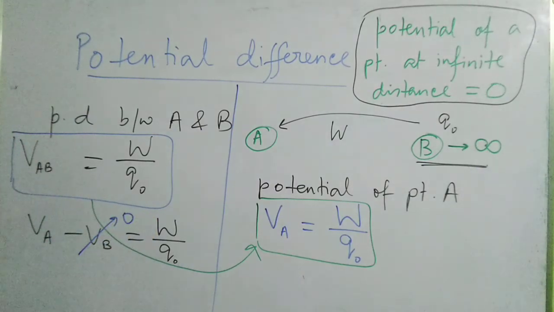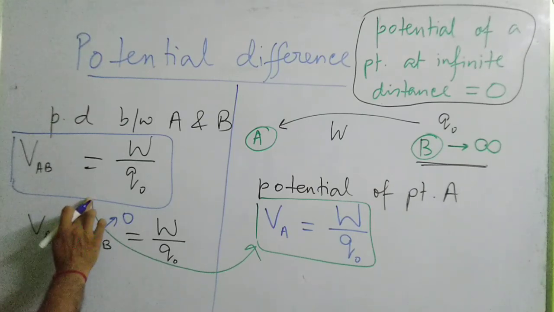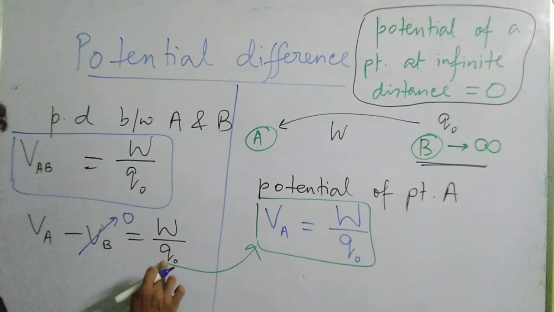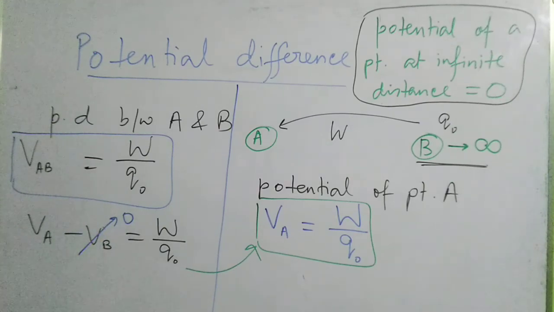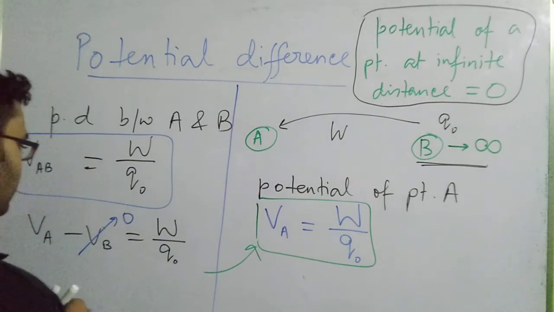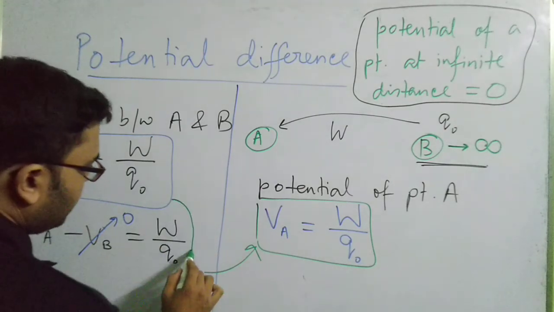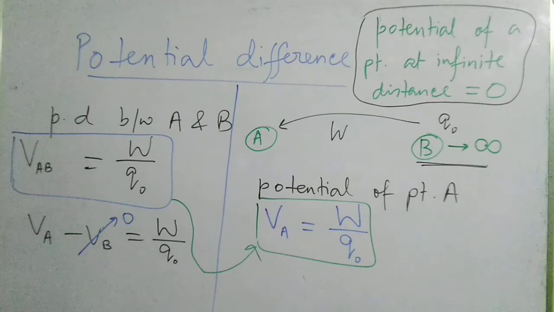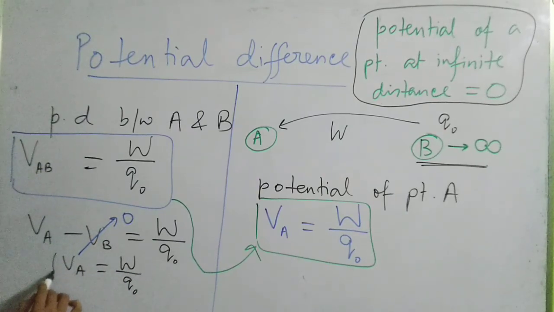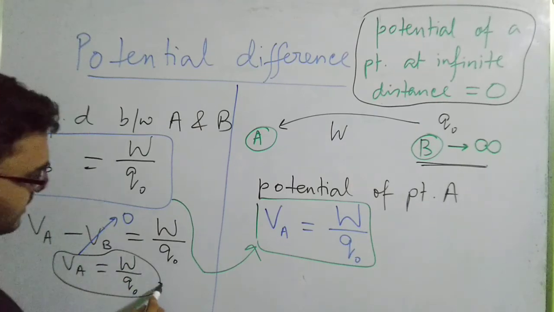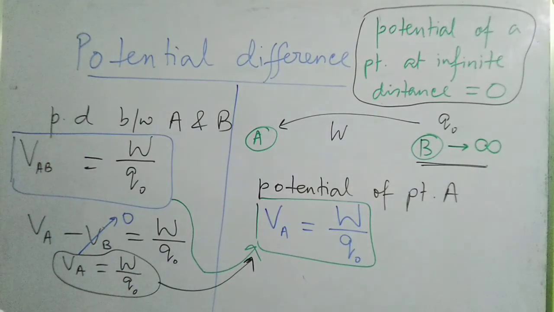Why VB is 0? Because I can say that the B point is at infinity. So if the B point is at infinity, then obviously the value of VB is 0, isn't it? Then what is left? Then here we can definitely write that VA is equal to W by Q naught. So this is the same expression that you are getting here, isn't it? Okay. So in this way also you can come from the definition of potential difference to the definition of potential. Fine? Okay, good.